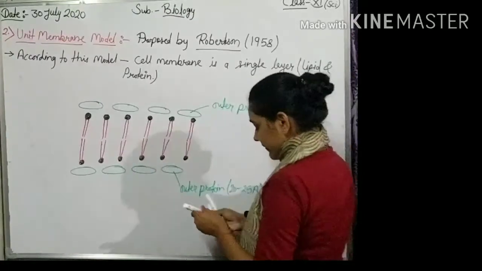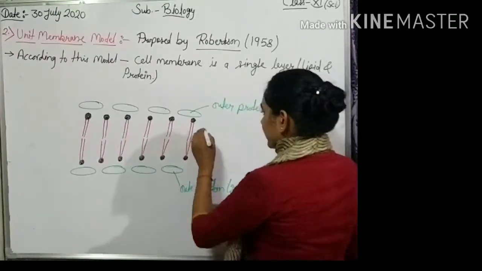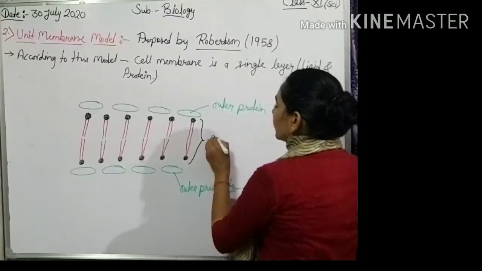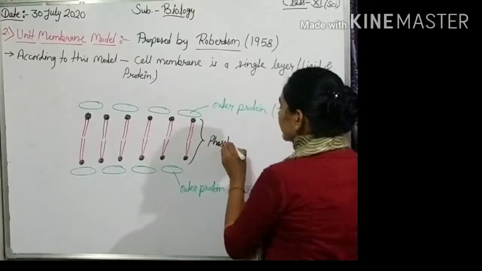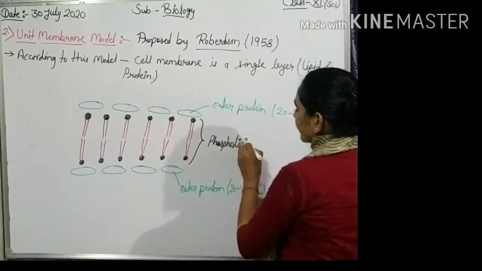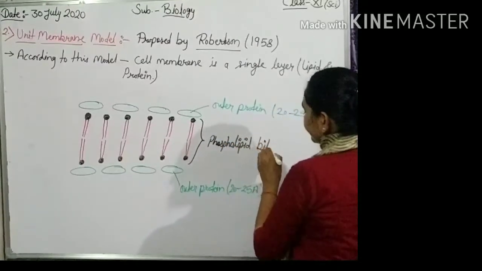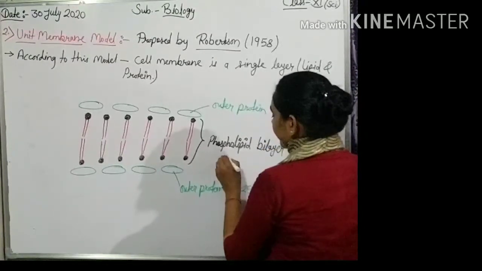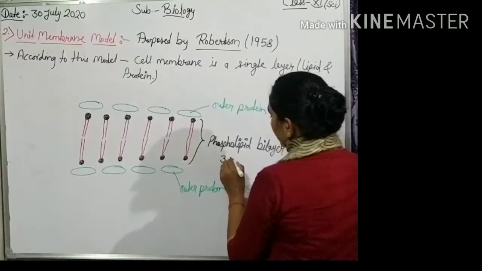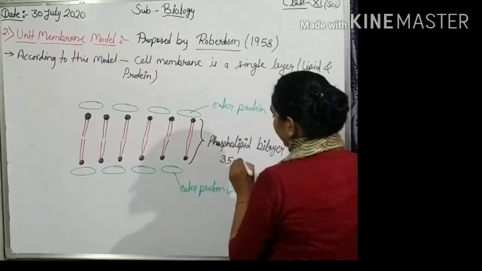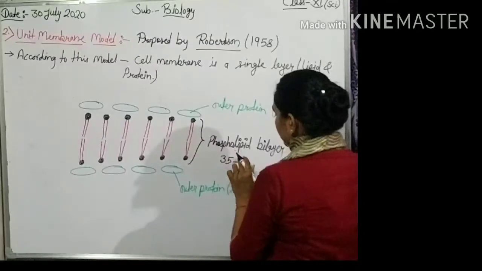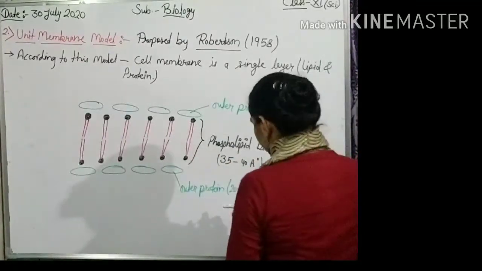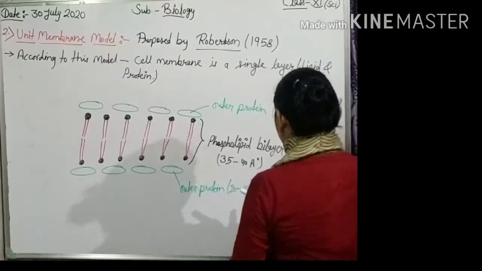Okay, the inner side area is the phospholipid bilayer and its thickness is 35 to 40 angstrom. Okay, but the average thickness of the cell membrane is 75.